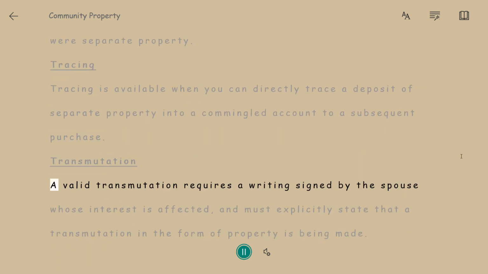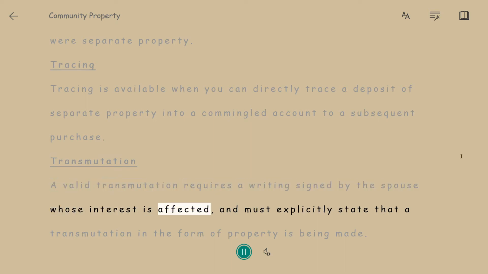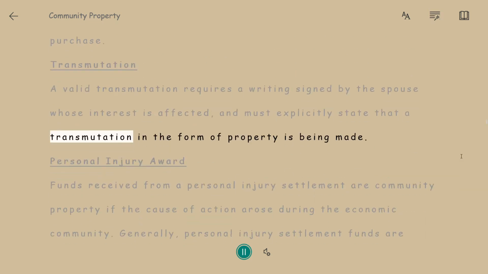Transmutation. A valid transmutation requires a writing signed by the spouse whose interest is affected, and must explicitly state that a transmutation in the form of property is being made.